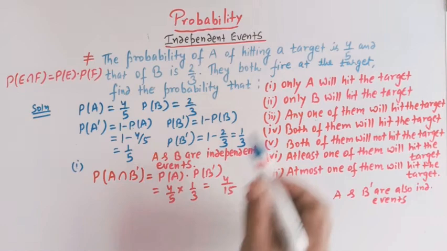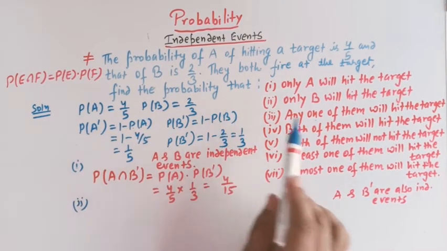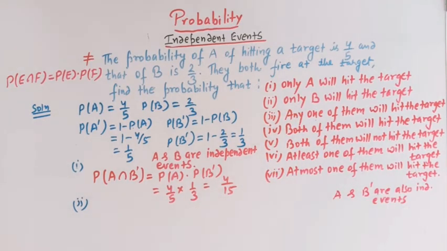Now let us take the second problem. Here we have to find the probability that only B will hit the target. So this would be represented by P of A complement intersection B, right?